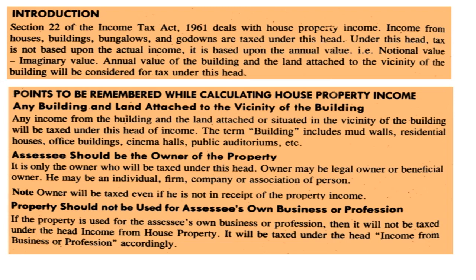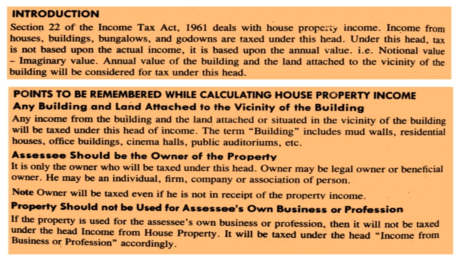Under this head, tax is not based upon the actual income, it is based upon the annual value, that is, notional value, imaginary value. The annual value of the building and the land attached to the vicinity of the building will be considered for tax under this head. Points to be remembered while calculating house property income: any building and land attached or situated in the vicinity of the building will be taxed under this set of income.